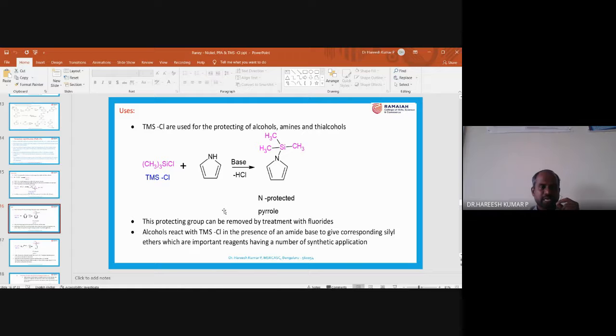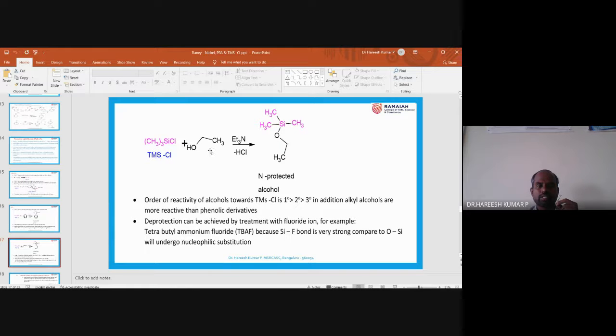So with this, I will take up one more. Suppose we are taking an alcohol, more particularly ethyl alcohol. Ethyl alcohol can also be treated with TMS chloride. There will be a new bond formation between this oxygen and silicon.